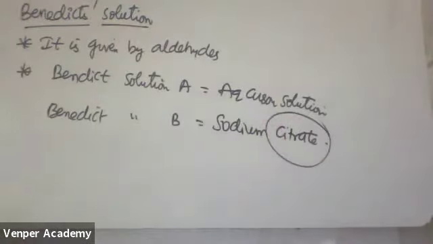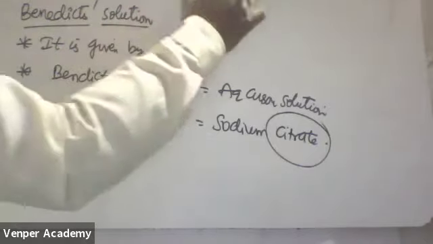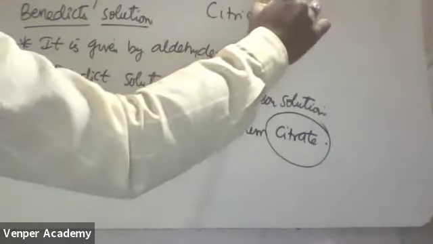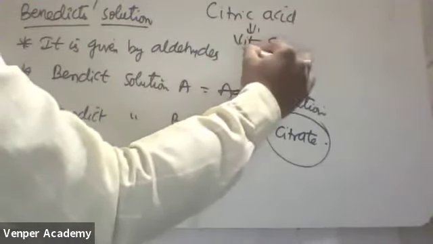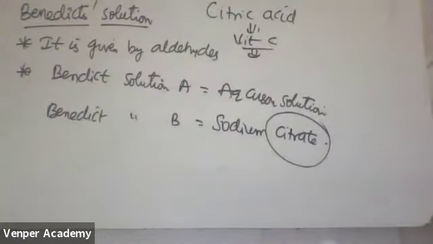Just a general thing, tell me from your biology. Where do you get the citrate? Lime, citric acid, correct? You are getting it from citric acid. In citric acid, what vitamin will be present? Vitamin C will be present. What is the name of vitamin C?